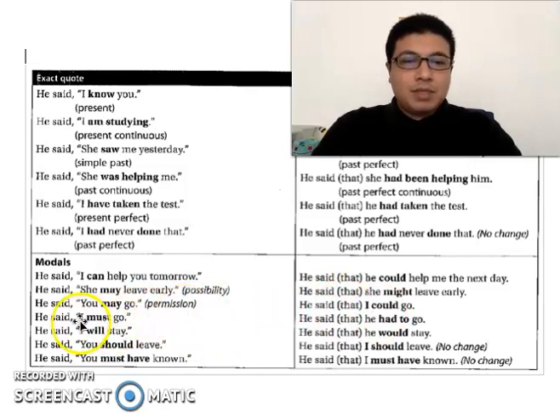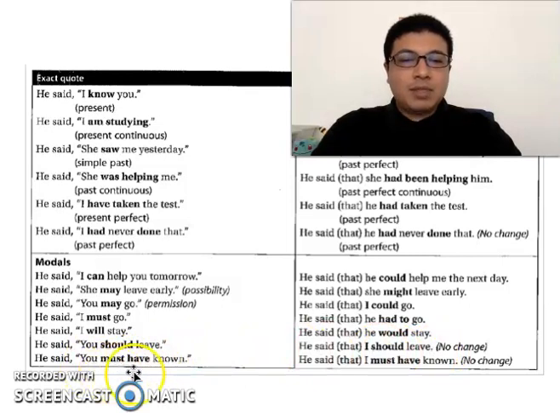Must, he said I must go. He said that he had to go. So that person must go. When you tell this to another person, he said that he had to go. He said I will stay. He said that he would stay. He said you should leave. He said that I should leave. No change in this sentence.